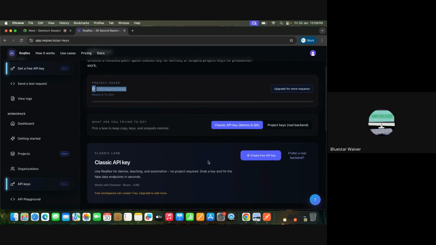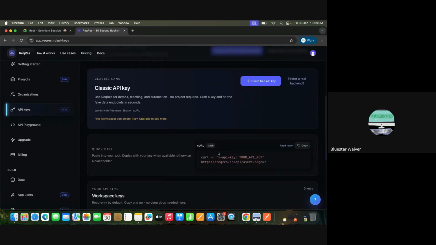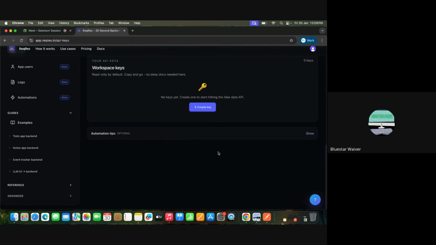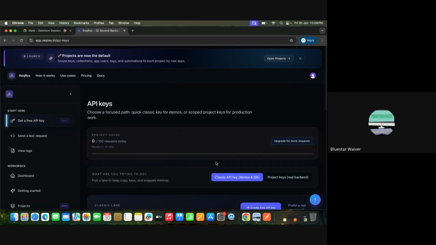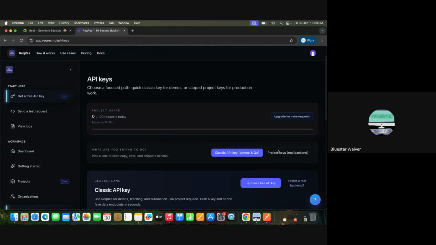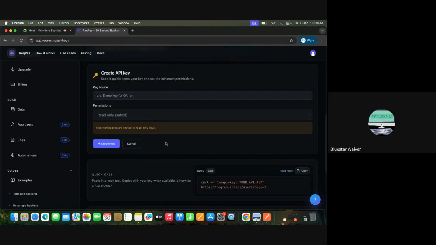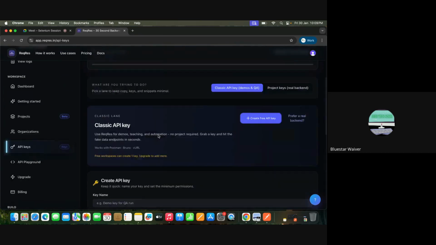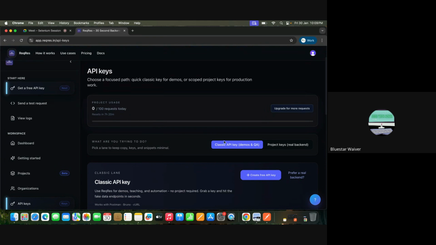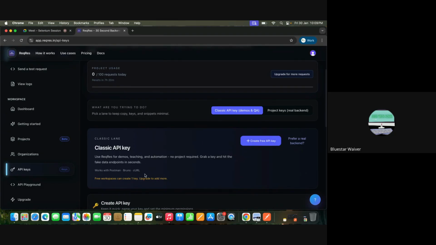Now here we have to create a free API key. Backend, classic. Framework, Express can be one.